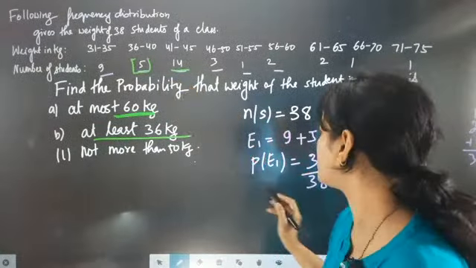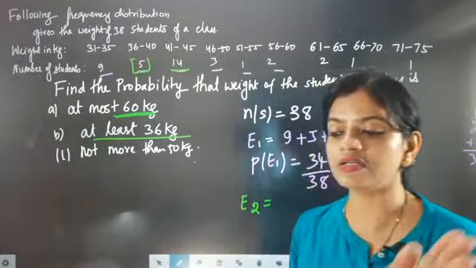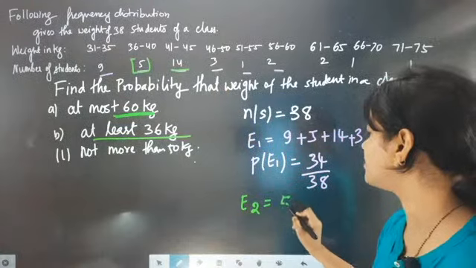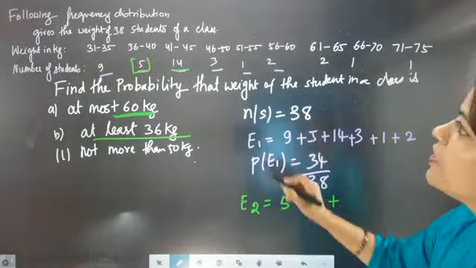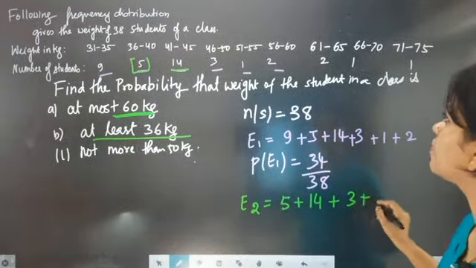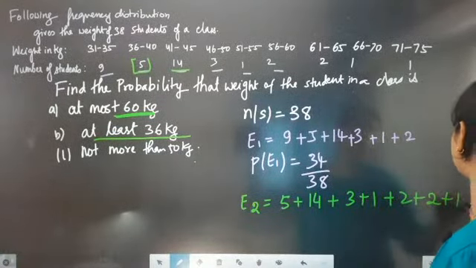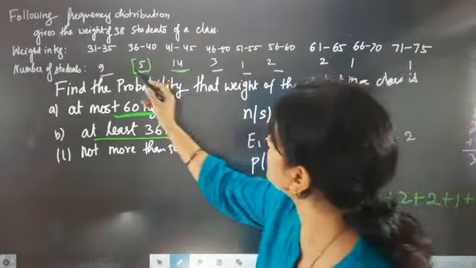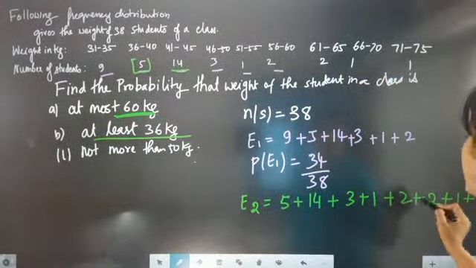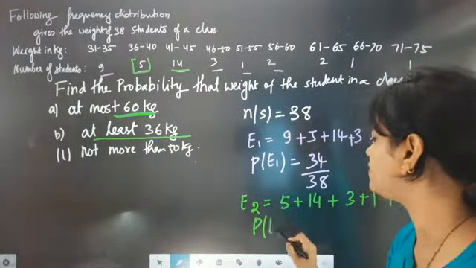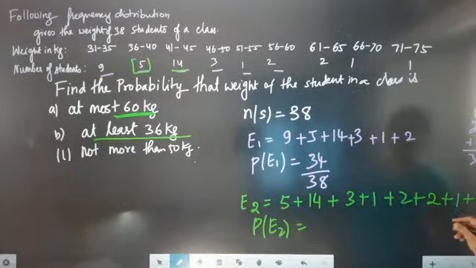So now for the event of getting the weight of children who are 36 and above, we have to start counting from 36 and above. 5 will be there, 14 will be there, 3, 1, 2, 2, 1 and 1. So total how much is coming? 5, 14, 3, 1, 2, 2, 1, 1. So the total probability of event 2 will be 19, 22, 23, 25, 27, 28, 29.